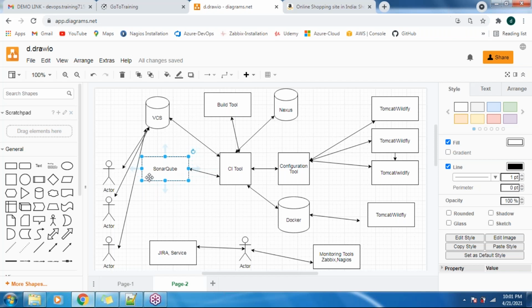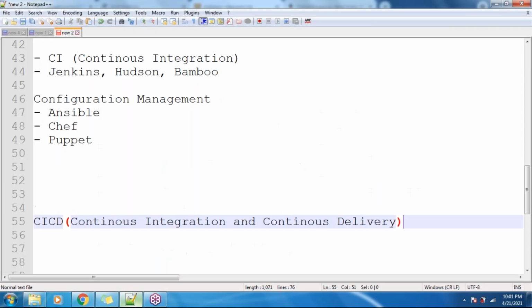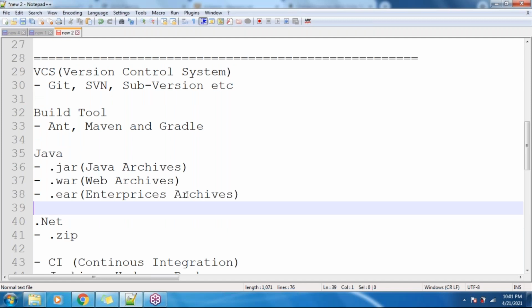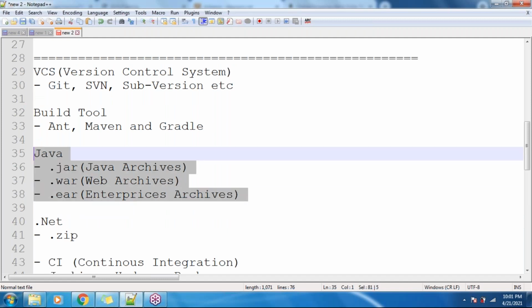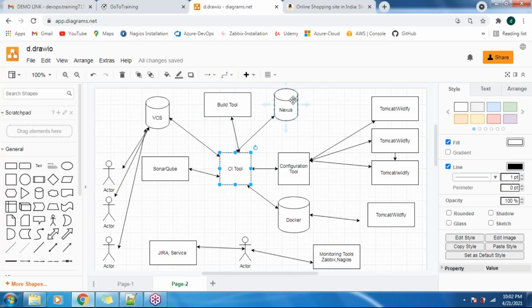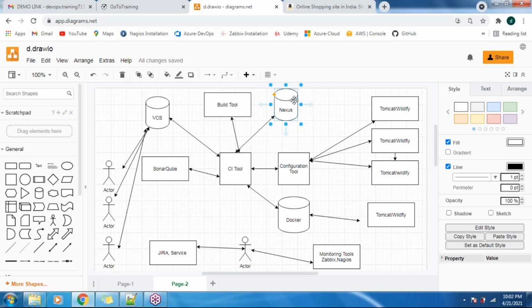Once SonarQube assures that the quality of the source code is so and so percent, Jenkins automatically sends the code to the build tool, in order to create the artifacts. These are called the artifacts. Once the build tool creates the artifacts, Jenkins automatically pushes them to our Nexus, in order to keep a backup of our artifacts.